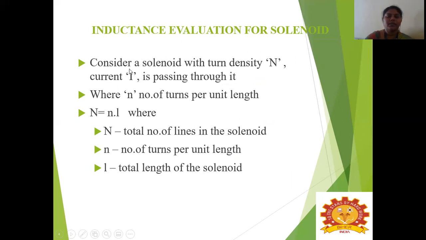Here, consider a solenoid with a turn density n, and current I is passing through it, through the loop. The total number of turns is given as capital N equals small n into l, where capital N is the total number of turns in the solenoid, small n denotes the number of turns per unit length, and small l gives the total length of the solenoid.